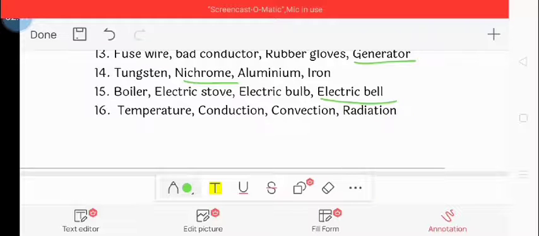Next, 16th question: temperature, conduction, convection, radiation. So the correct option is temperature because temperature is the degree of hotness while conduction, convection and radiation are the modes of heat transfer.